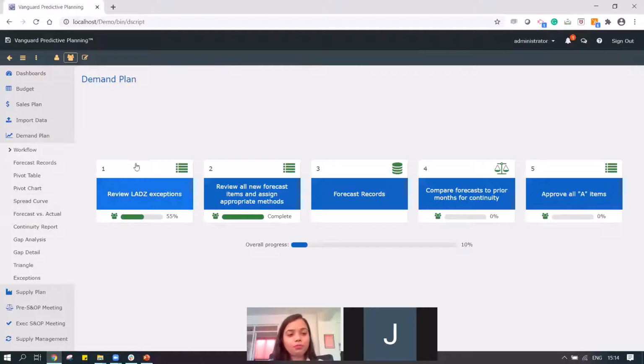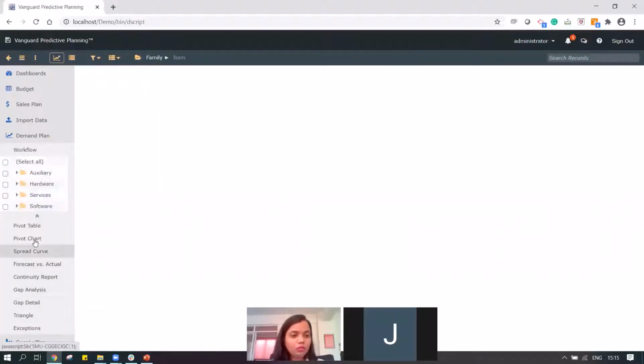Apart from helping in guiding the various steps, workflows also help in onboarding a new person in the team, because these steps are there, and the user can quickly follow them, which makes for very easy training while onboarding a new colleague. We can also look at all the reports on this part of the screen, which are really helpful for our demand planning process. These are really important reports which we can configure.